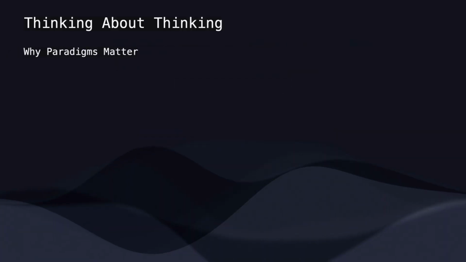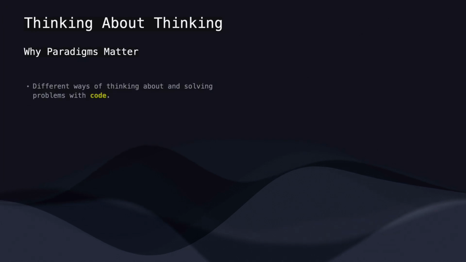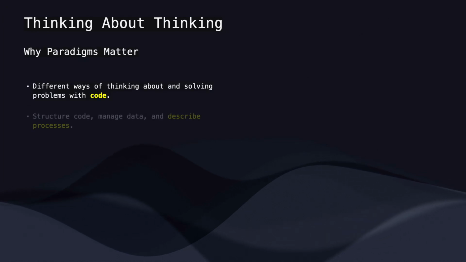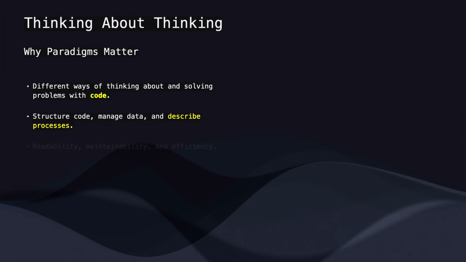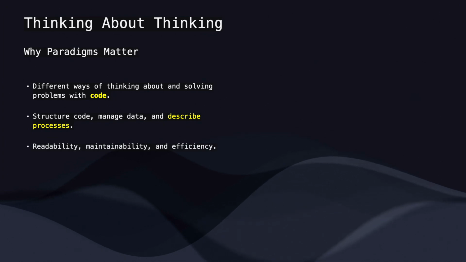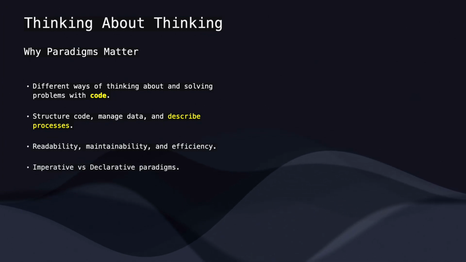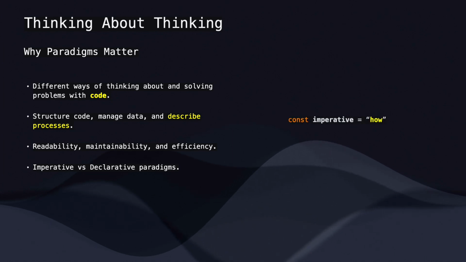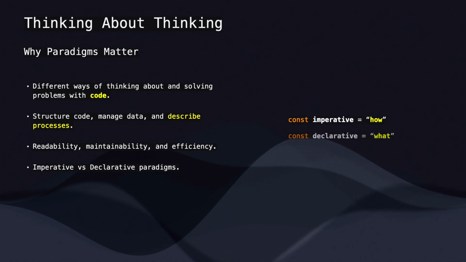Programming paradigms aren't just coding techniques, they're the fundamental blueprints that shape our solutions. They provide a framework to structure our code, manage data efficiently, and describe the processes in a clear and understandable way, all of which make development easier. Ultimately, it comes down to choosing between defining how a task should be executed, the step-by-step process, or focusing on what we want the end result to be.